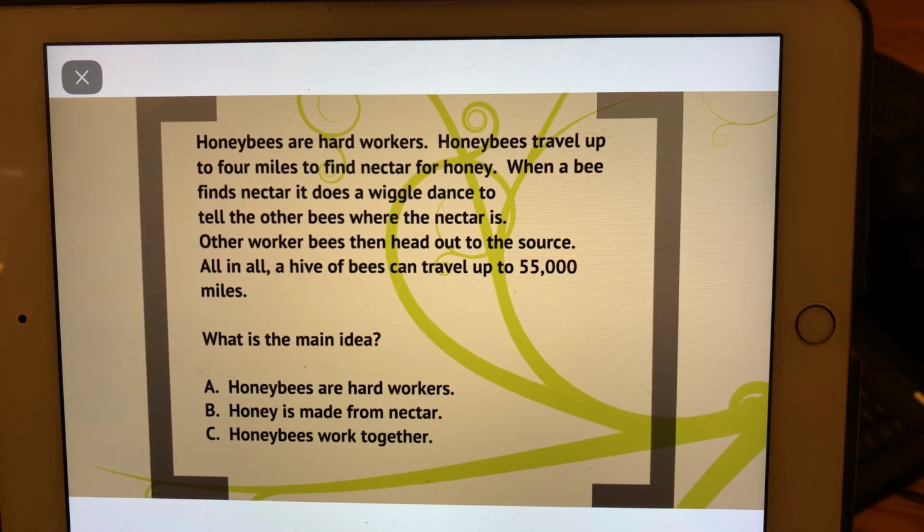All right, check this out. This is our first main idea, a short passage, and then it wants you to find what the main idea is. It says, honeybees are hard workers. Honeybees travel up to 4 miles to find nectar for honey. When a bee finds nectar, it does a wiggle dance to tell the other bees where the nectar is. Other worker bees then head out to the source. All in all, a hive of 5 bees can travel up to 55,000 miles. Now, it wants to know what the main idea of that short passage is, and your answer choices are A, honeybees are hard workers, B, honey is made from nectar, or C, honeybees work together.